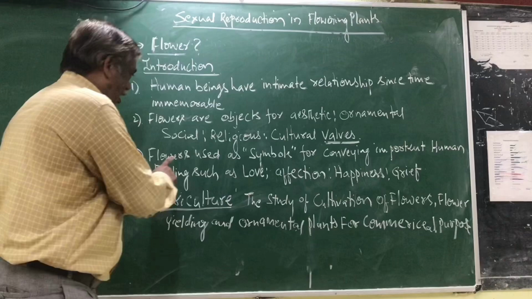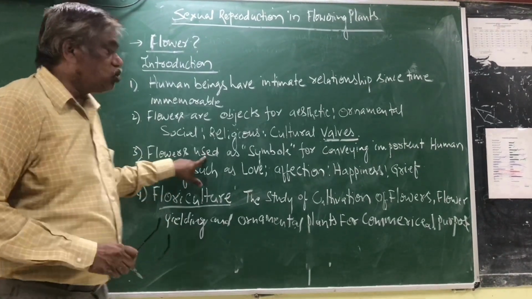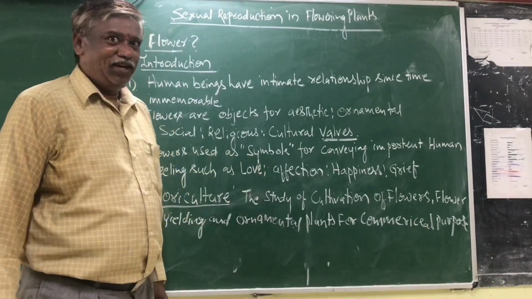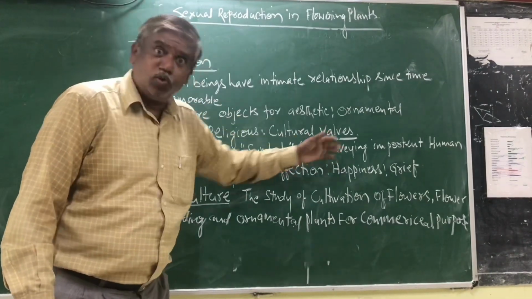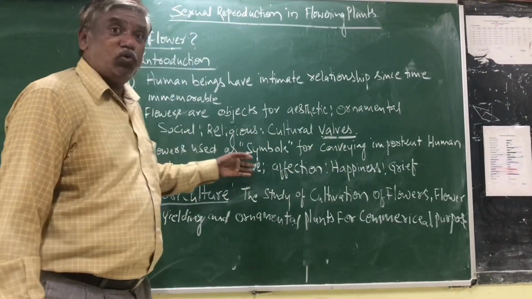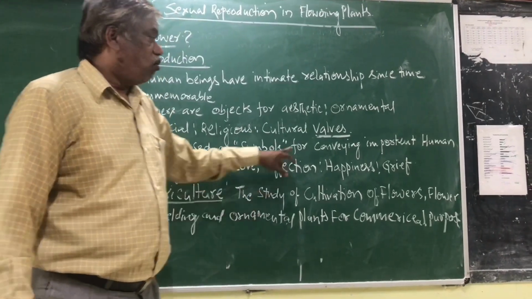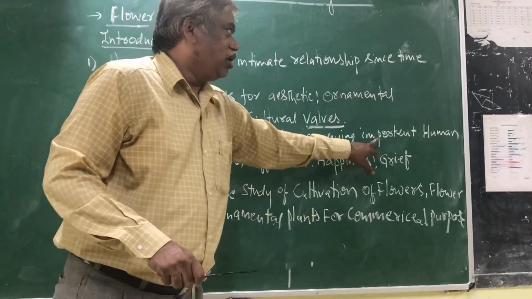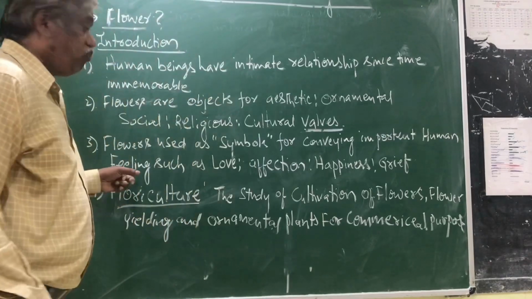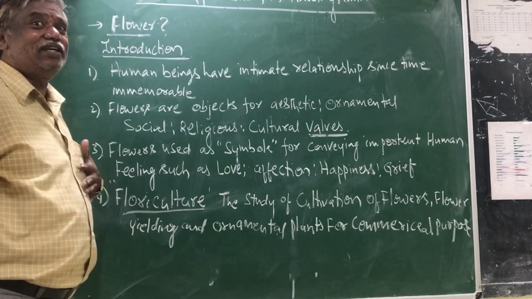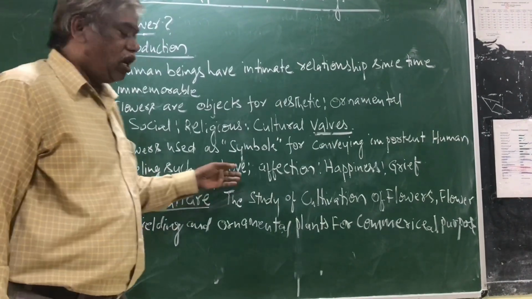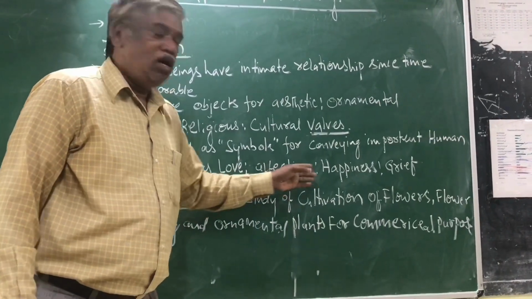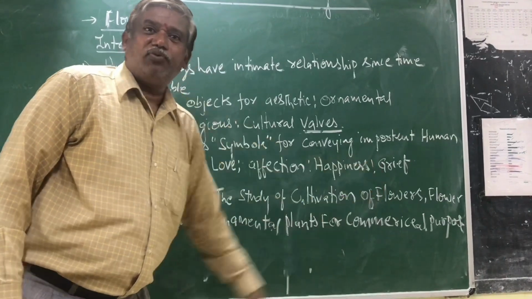Another one, the flower is used as a symbol. Here in the second character, the flowers are used for values. Here the flowers are used as symbols for conveying important human feelings. Feelings, love, affection, happiness, grief.